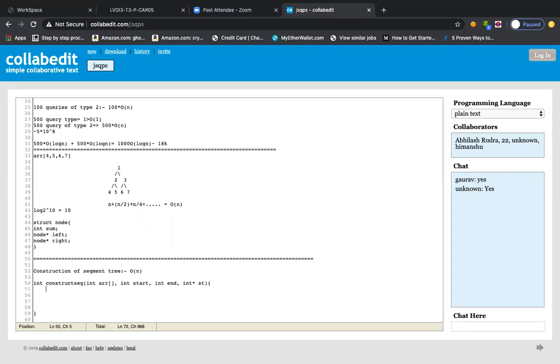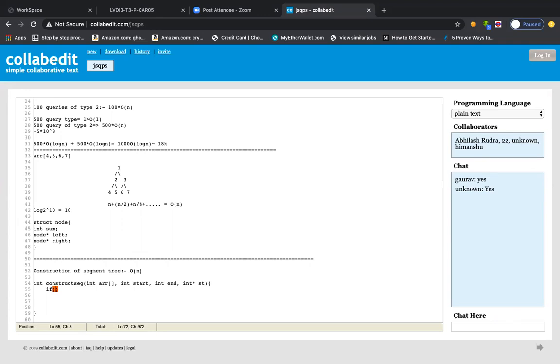So I'm just writing. In recursion, what two things are important? One is the base case and one is the recursive call, right? So I'm writing the base case. What will be the base case? The base case is where we are going to end it, isn't it? In recursion, the base case represents that this is where we are going to end this recursive call, because we are returning from that statement itself, right?